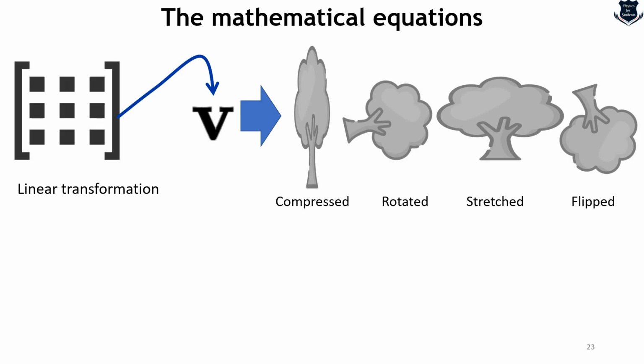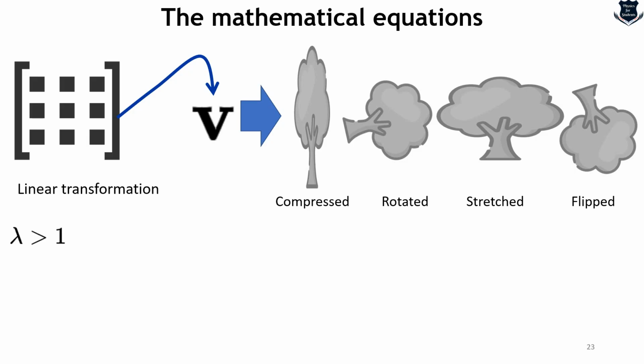The vector V is special because it is an eigenvector, and this means that when the transformation A is applied to V, the direction of V remains unchanged; the transformation only scales rather than rotating or otherwise distorting. So the scalar lambda is the eigenvalue.